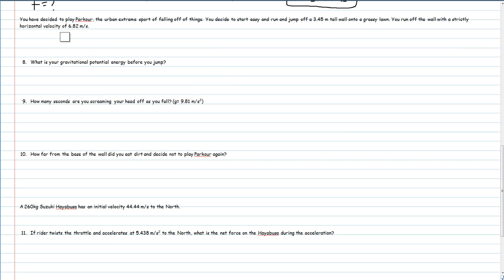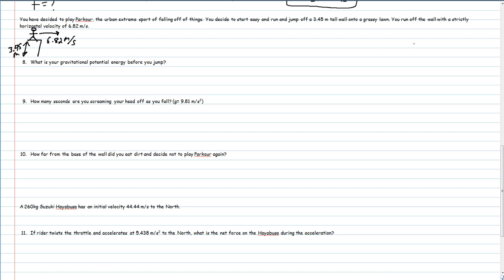Okay, we are looking at the next scenario of our final study guide, and the scenario says that you have decided to play parkour, where you actually do an urban obstacle course. You decide to run off a 3.45 meter tall wall with a horizontal velocity of 6.82 meters per second, which means that it goes strictly horizontal at 6.82 meters per second, and your height from there to there is 3.45 meters.